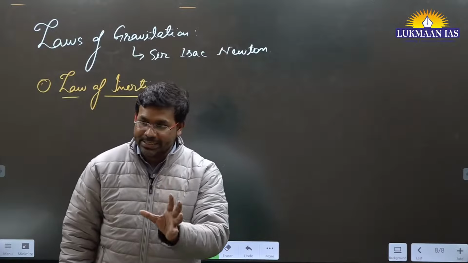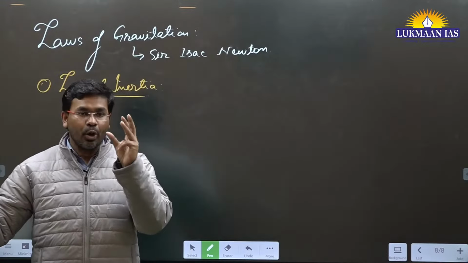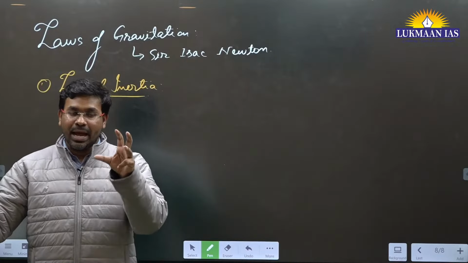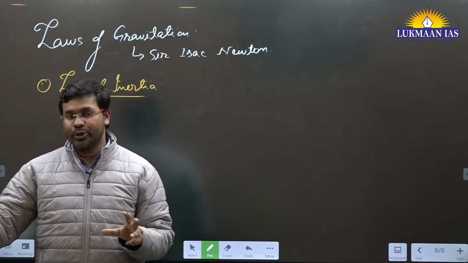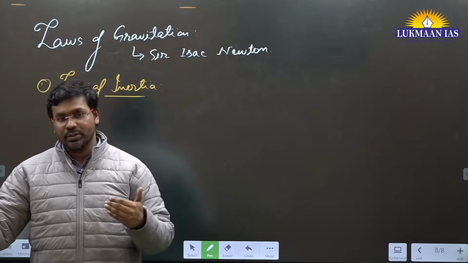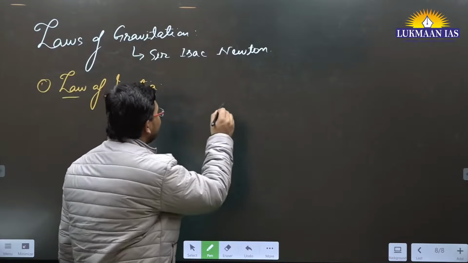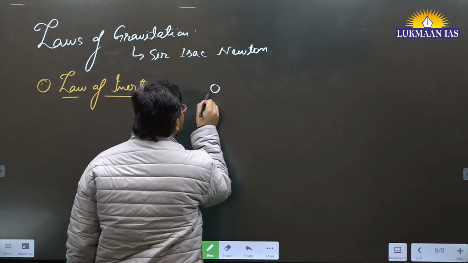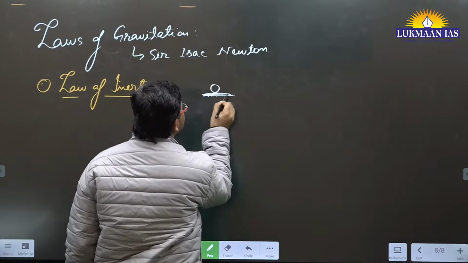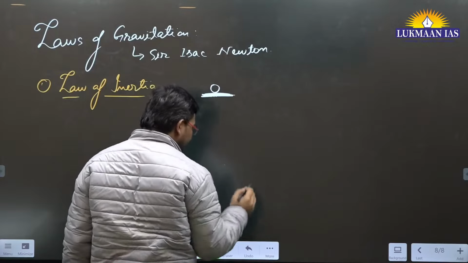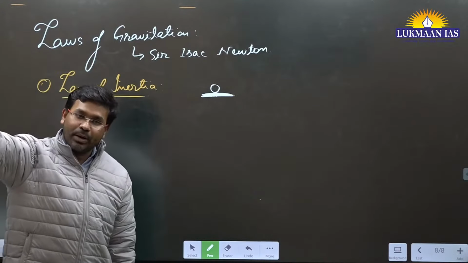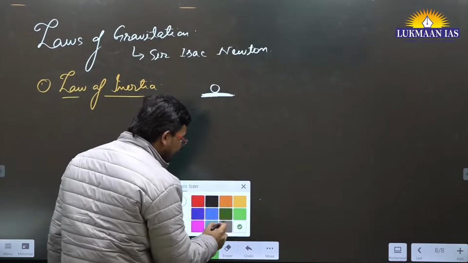The law of inertia says that every body, every object remains in its own state, either at rest or in uniform motion, unless and until we apply some external force on the object. For example, if we have a ball kept on the ground, this ball will stay here for a long time unless and until we apply some force.